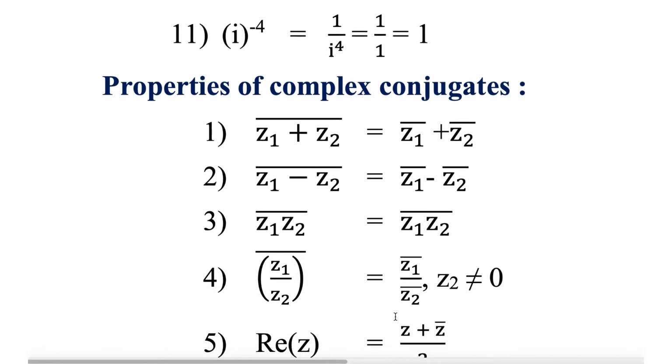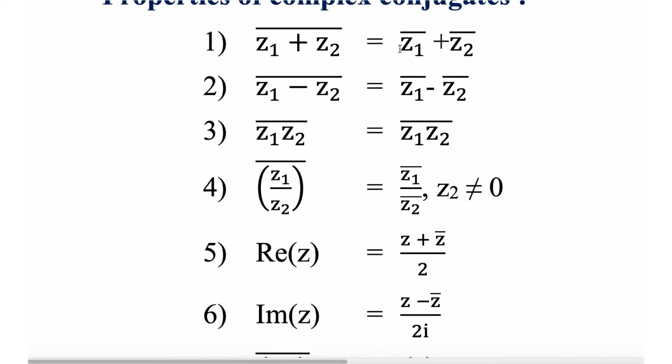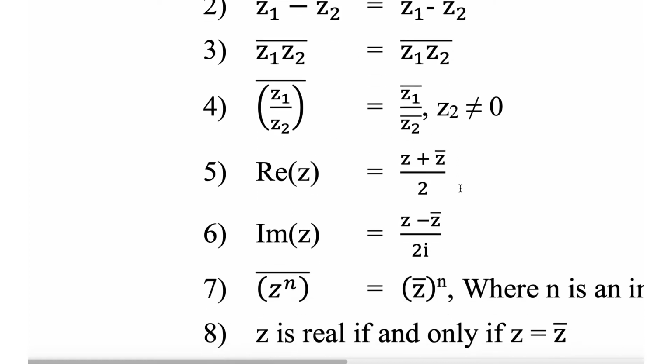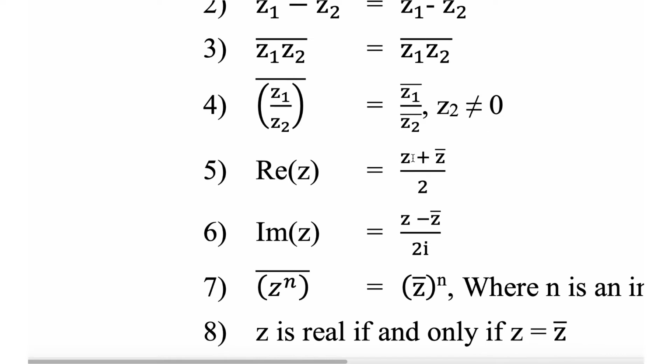Properties of complex conjugates: (z1 plus z2) whole conjugate equals z1 conjugate plus z2 conjugate. (z1 minus z2) whole conjugate equals z1 conjugate minus z2 conjugate. (z1 z2) whole conjugate is z1 conjugate into z2 conjugate. (z1 by z2) whole conjugate is z1 conjugate by z2 conjugate, if z2 is not 0. Real part of z is z plus z conjugate divided by 2.